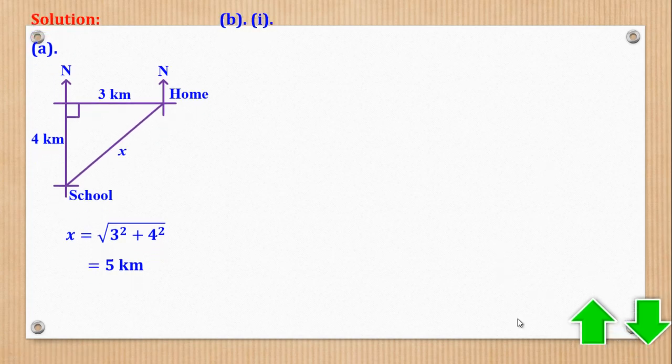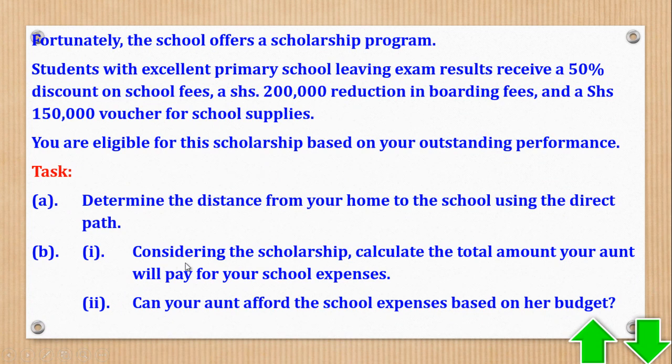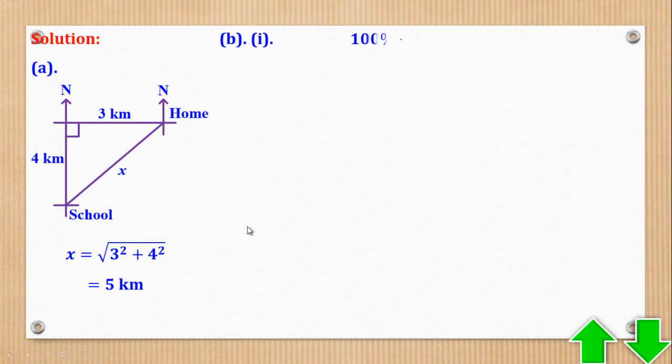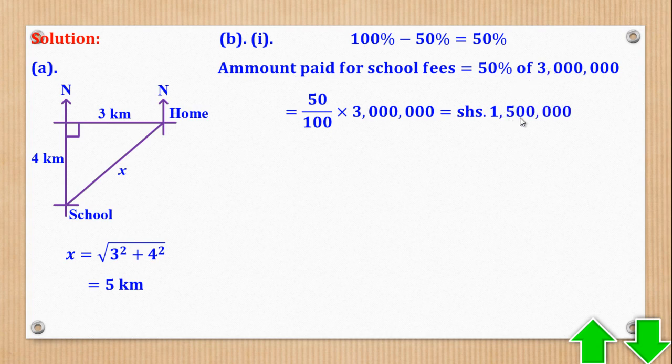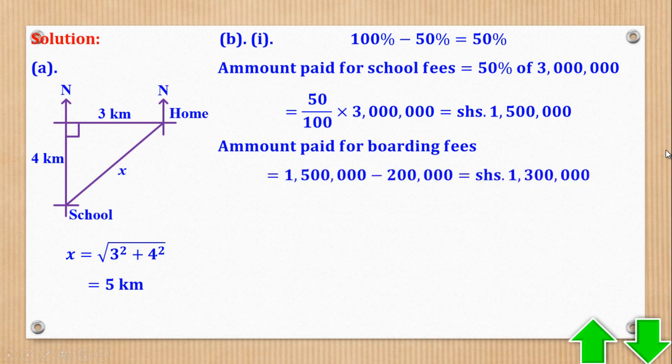Then task B, Roman 1 says, considering the scholarship, calculate the total amount your aunt will pay for your school expenses. So first of all, there was a 50% reduction on school fees. So school fees paid will be 50% of 3 million, which will become 1.5 million. Then amount paid for boarding, there was a reduction by 200,000 shillings. So it will now become 1.3 million.